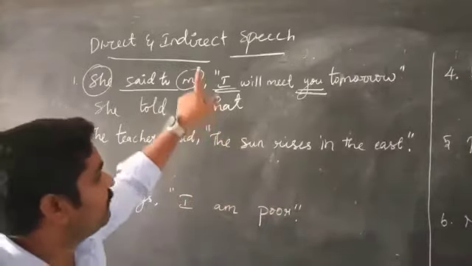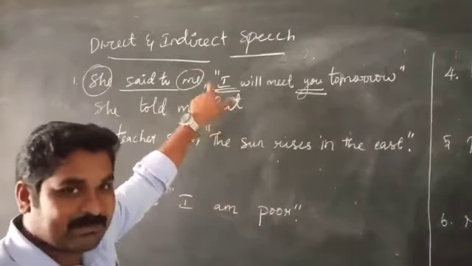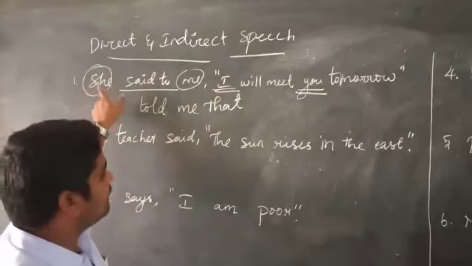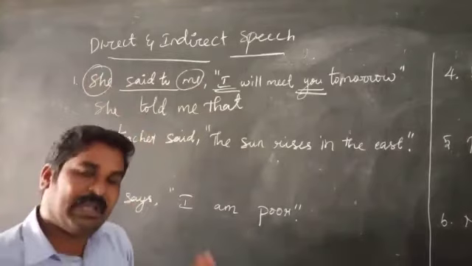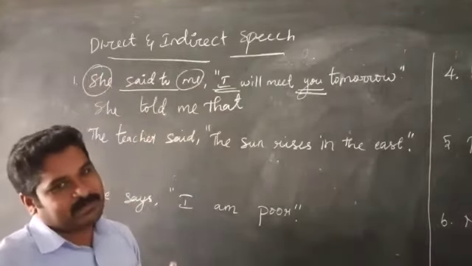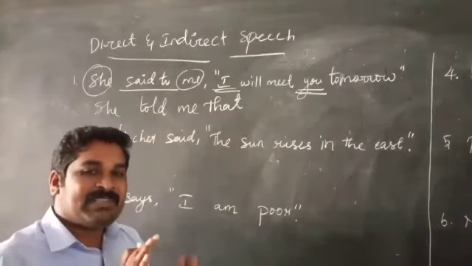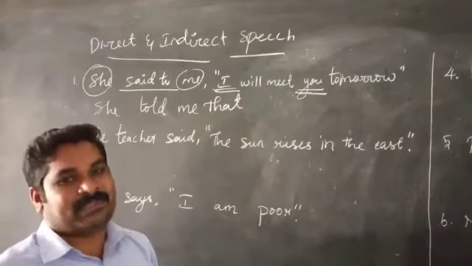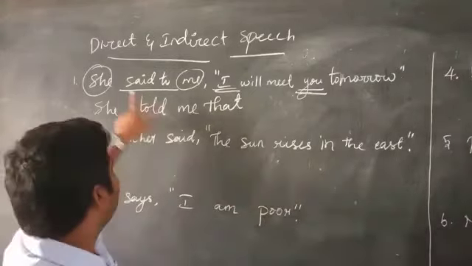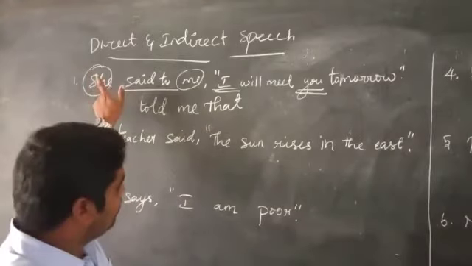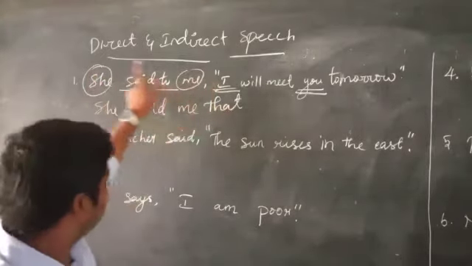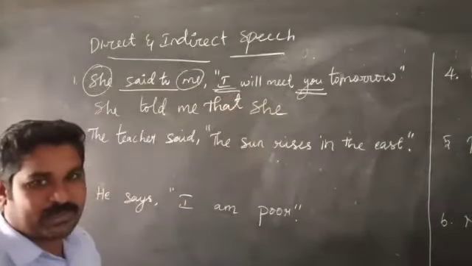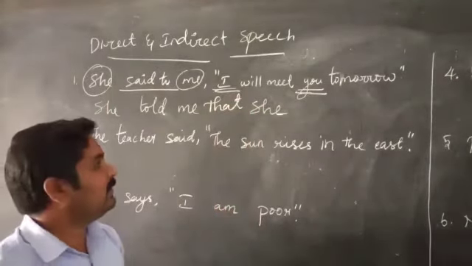Okay, so first person comes means this first person refers to the speaker. Here the speaker is she. So I already told you, first person or second person, whatever it is, when we change direct into indirect speech, we use only third person. Here already I gave she, so this I refers to she only. So we can use she itself. So 4th rule also over.